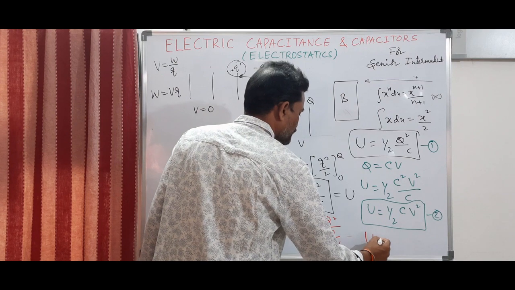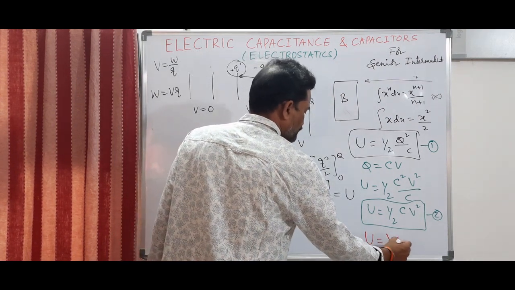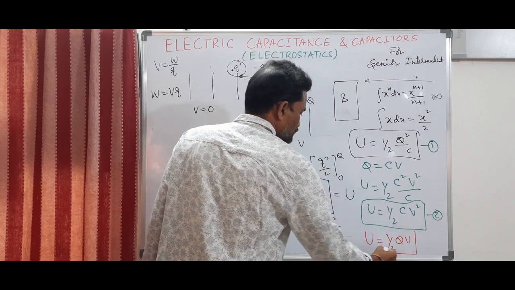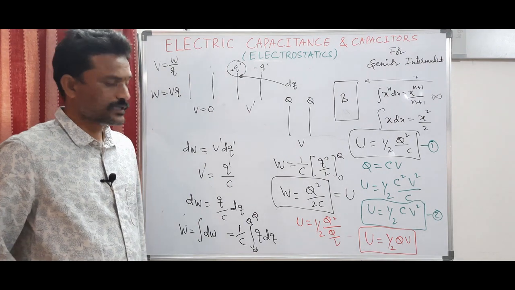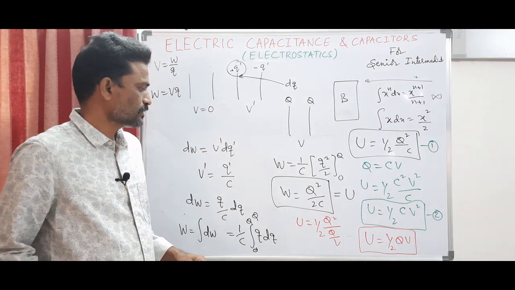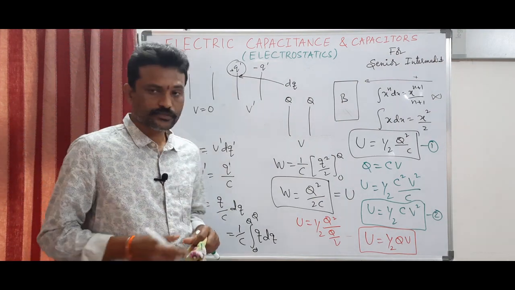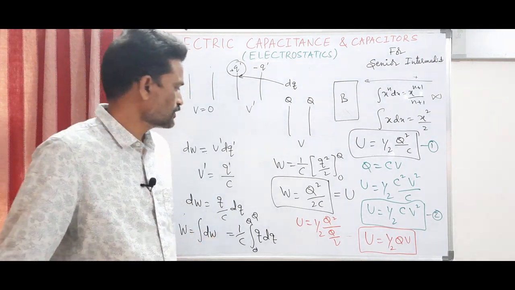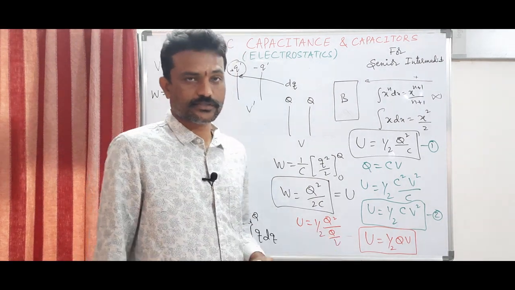The third way of writing the potential energy stored by a capacitor is half QV. So these are the three different formats in which you can express the energy stored by a capacitor. This is called electric potential energy, right?